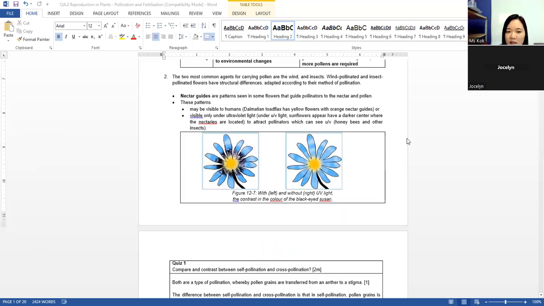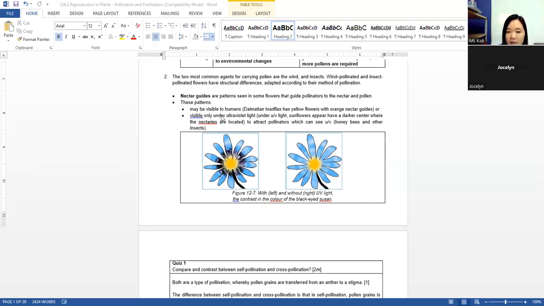Then the two most common agents to carry pollen grains are wind and insects. Wind-pollinated and insect-pollinated flowers have structural differences adapted according to their method of pollination. Nectar guides are patterns seen on some flowers that guide the pollinator, like bees and dragonflies, to the nectar and pollen.